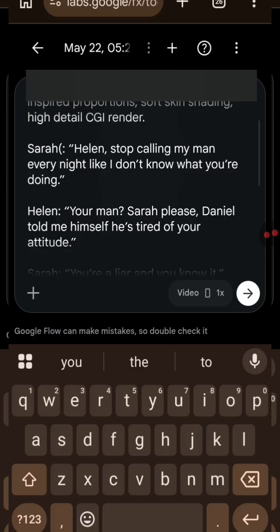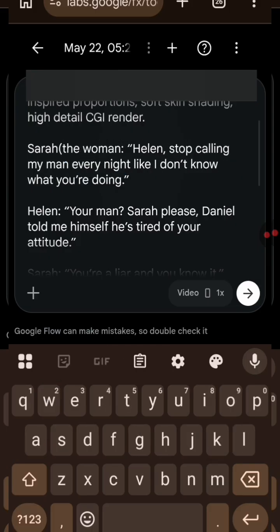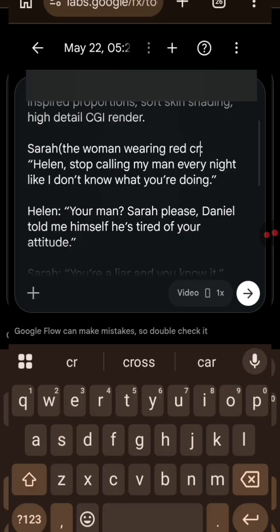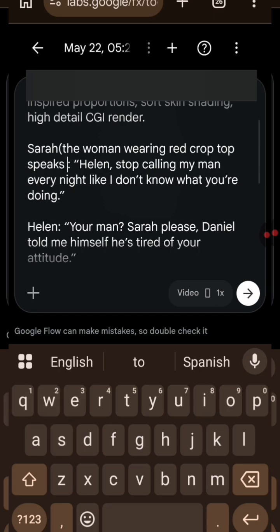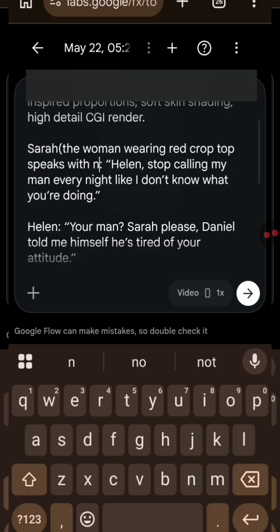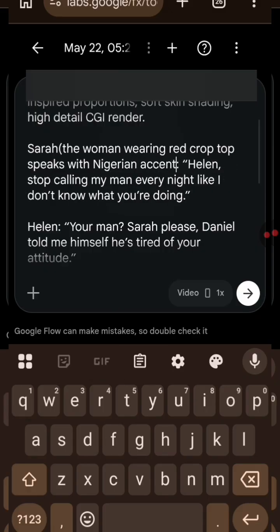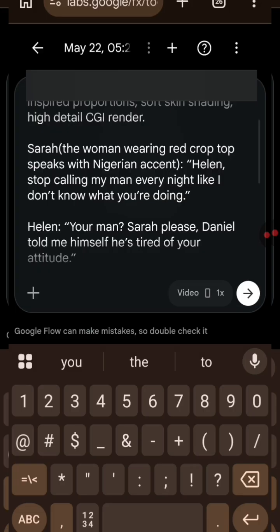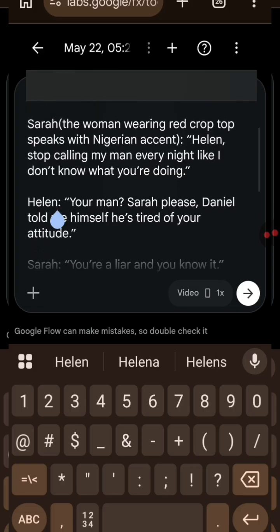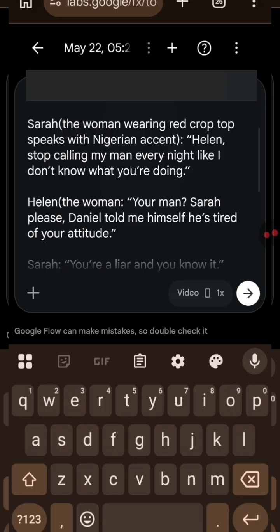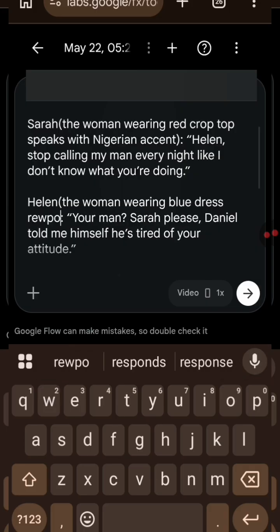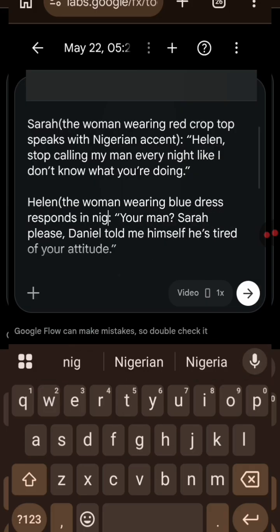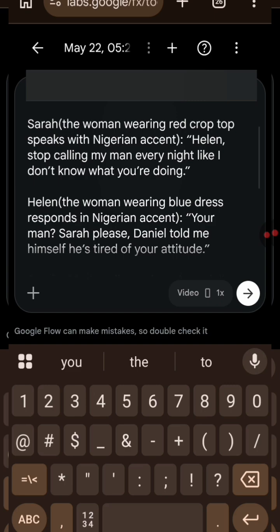I'm going to open a bracket here. I'm going to say Sarah, the woman wearing red crop top. And she speaks with Nigerian accent. Then I'll close the bracket. Now this is who Sarah is. Then Helen, who is Helen? Helen is the woman wearing blue dress. I'm going to open bracket and say the woman wearing blue dress responds in Nigerian accent. Then I'm going to close it.